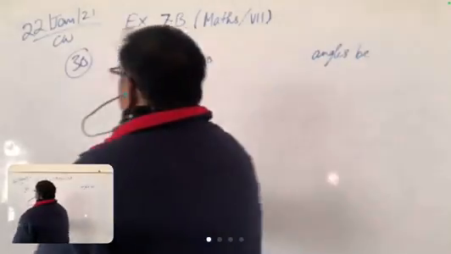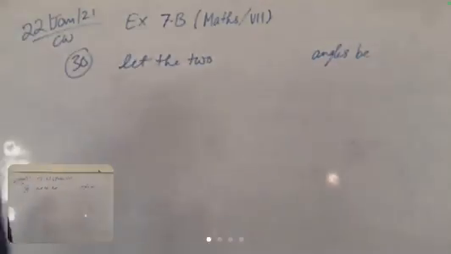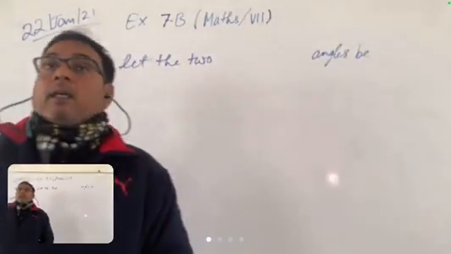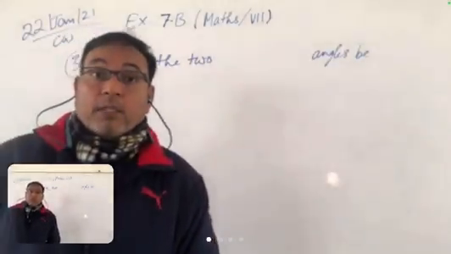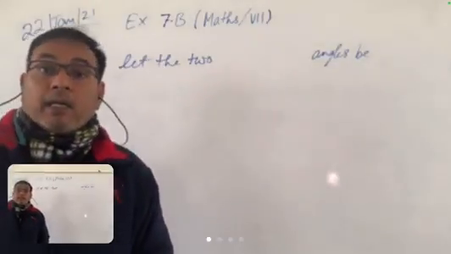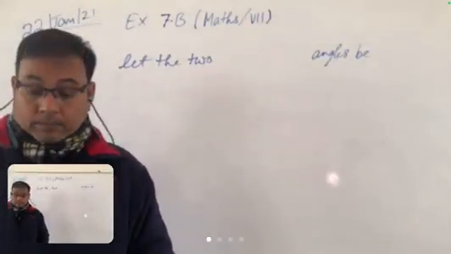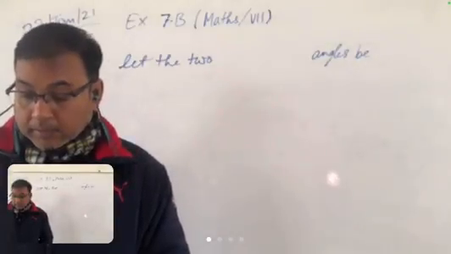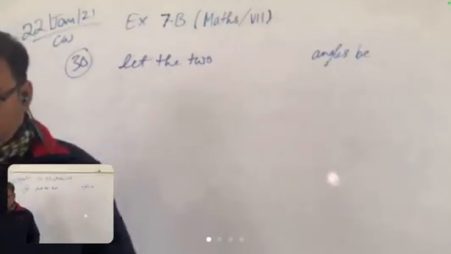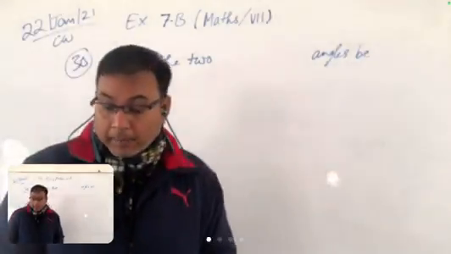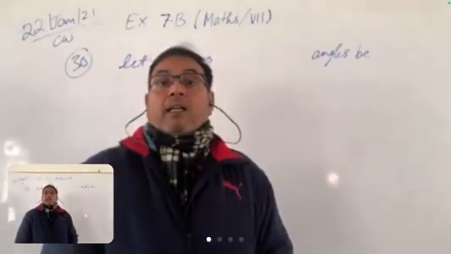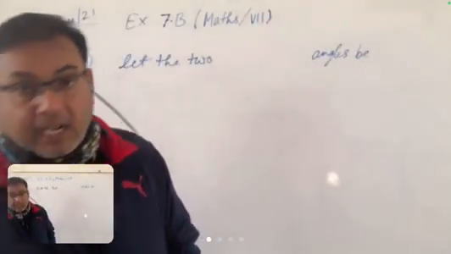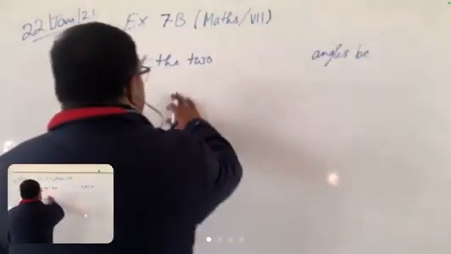Question number 30. Two supplementary angles differ by 44 degrees. Read carefully. Supplementary. Yes. Two supplementary angles differ by 44 degrees. Find the angles. Yes. Now I will read it. Two supplementary angles differ by 44 degrees. Find the angles. Exactly. Let the two